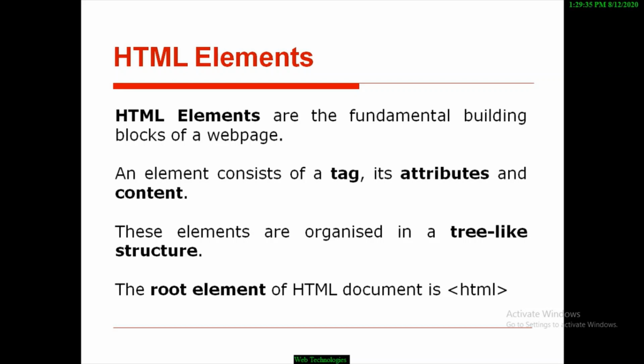Simply, an HTML document is a collection of elements. Here, an element is formed by using tags. A tag may contain attributes. Simply, an HTML document is organized like a tree-like structure. What is the root element for an HTML document? The HTML tag is the root element for an HTML document.